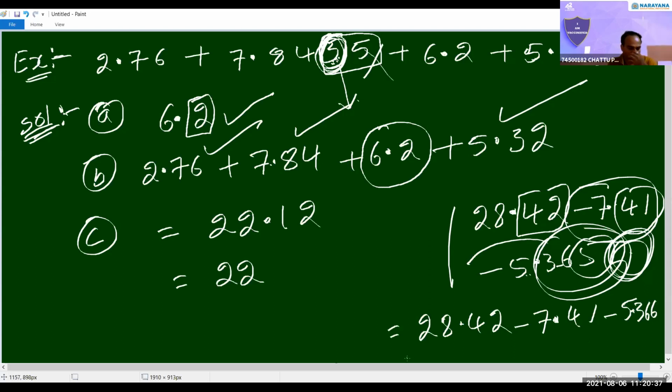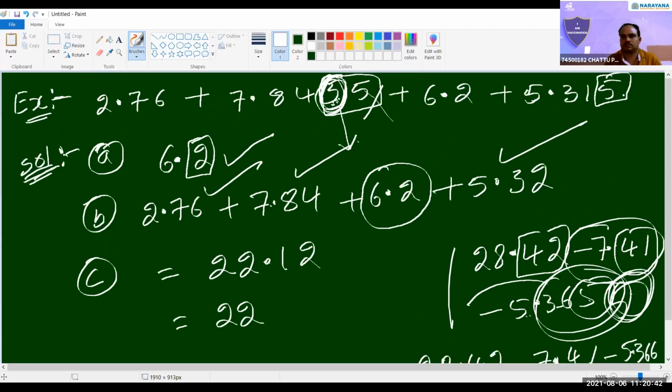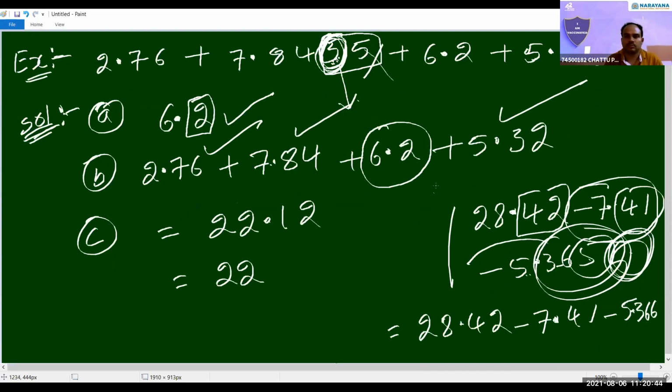Clear? Yes, sir. It is subtraction. If you want to write, you can write. Nothing is there. No difference. Both are the same.